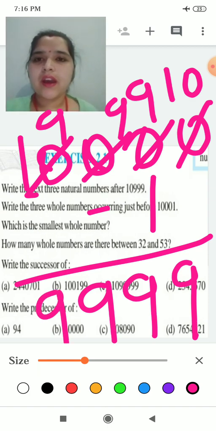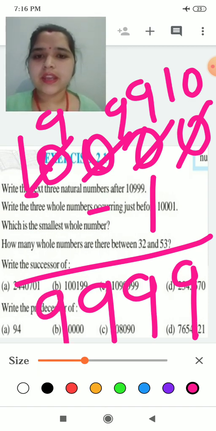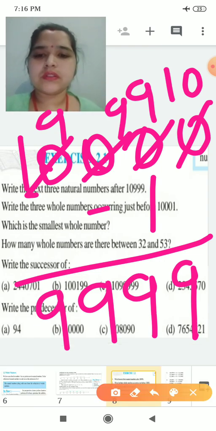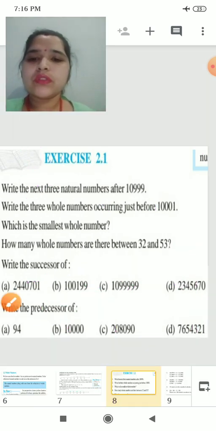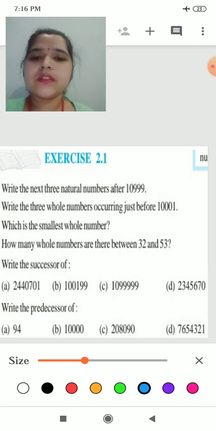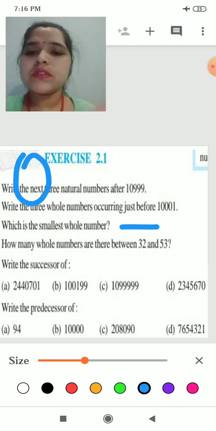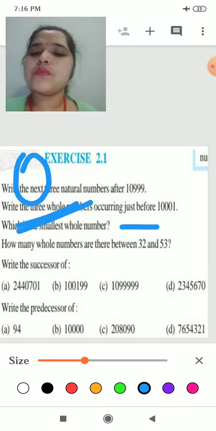Okay. We will have 9,999 as a whole number. Again we will subtract 1. We will have 9998. Okay. So we have 3 whole numbers. Yes. Now the third one is, which is the smallest whole number? Tell me. Whole numbers start from 0. Yes. So 0 is the smallest whole number.